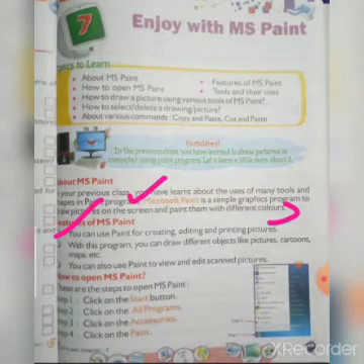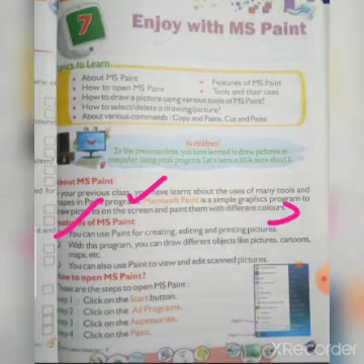You can also use Paint to view and edit scanned pictures. Scanned pictures means any pictures that you can scan or edit. Then, these are the three features. All of you remember these three features of MS Paint.